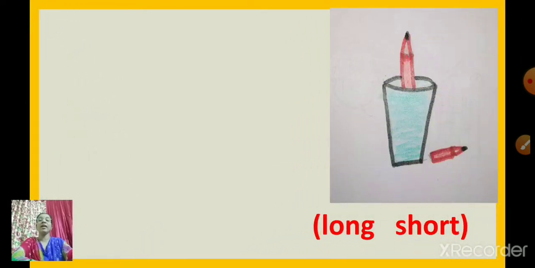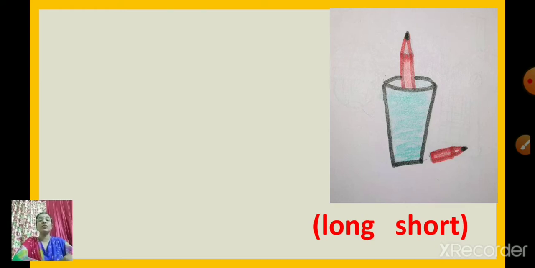Now again you'll observe the picture. Okay. What can you see? You can see a glass and what else? Two pencils. You can see two pencils. Are these two pencils looking same? Is the size of the two pencils same? No. One pencil is long and one pencil is short.